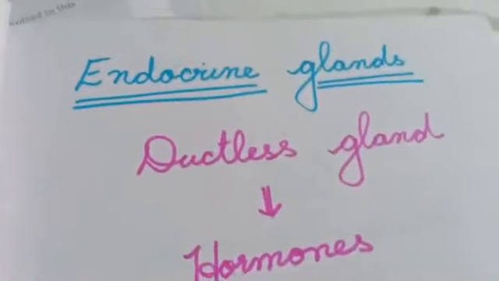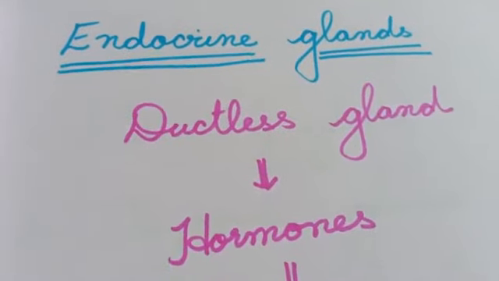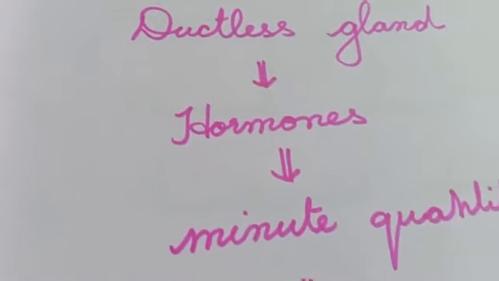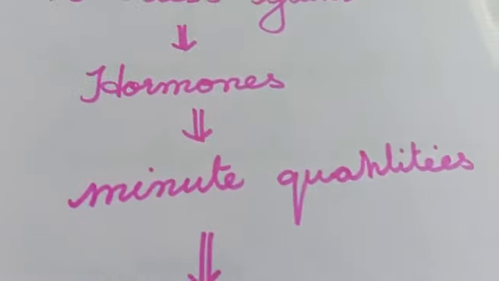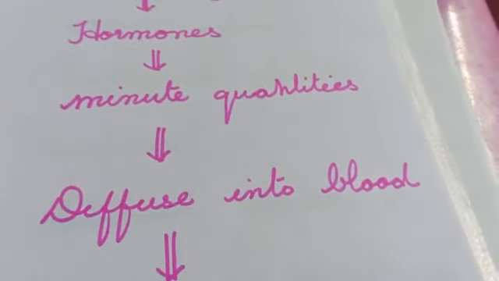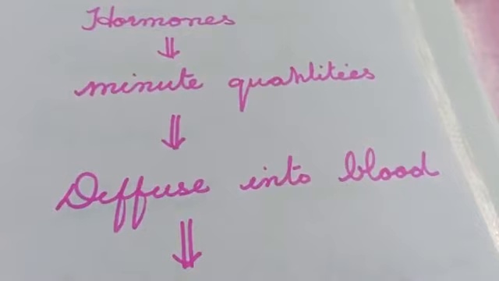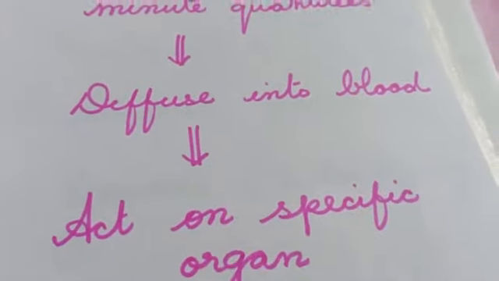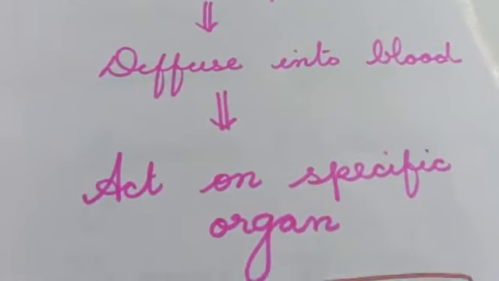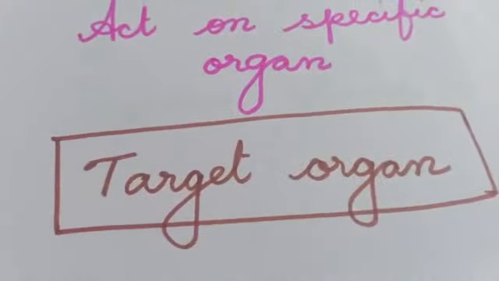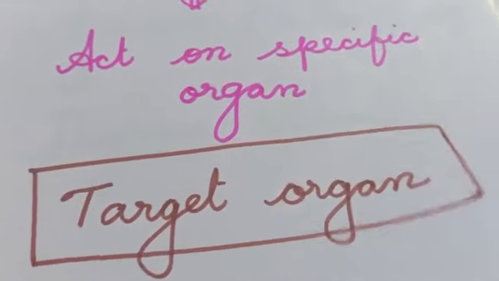Whereas endocrine glands are called ductless glands. The hormones are in minute quantities and they are poured directly and diffused into the blood. They are not connected through tubes or vessels. They are carried to a specific organ where it has to do its function. That specific organ is called the target organ.